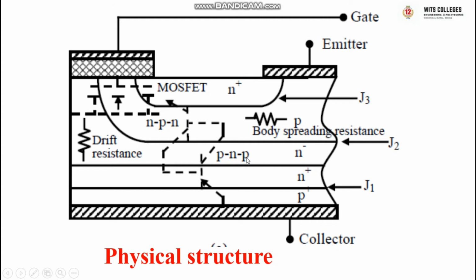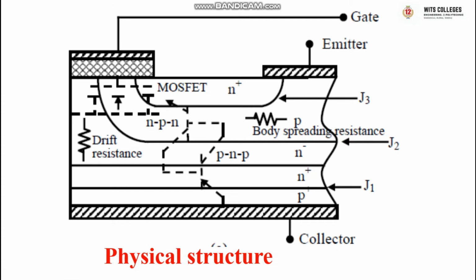So here we have two transistors. It's similar to the two transistor analysis of SCR. Let one be Q1 and another Q2. One transistor has layers P plus, N minus, P, and another has N minus, P, N plus.